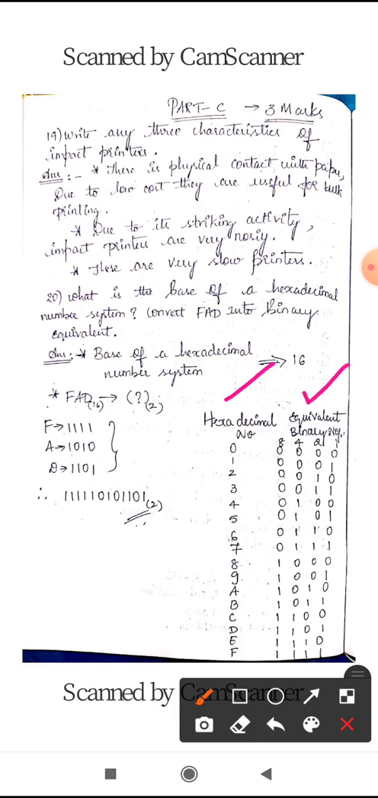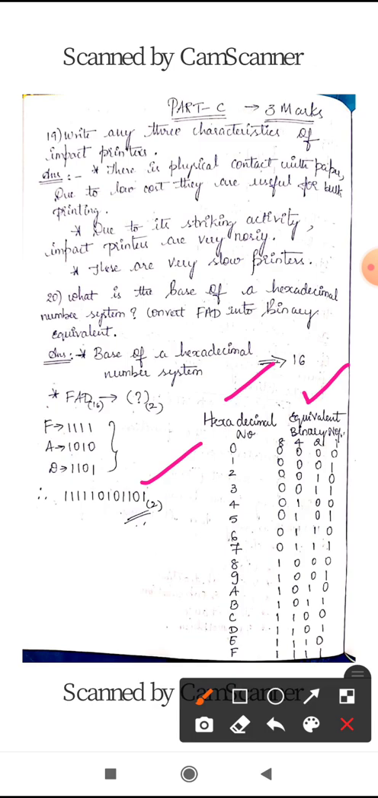Equivalent chart you have to write, and by looking at the question FAD, you have to note down first what is the equivalent number for F, what is the equivalent number for A, and what is the equivalent number for D. And the equivalent numbers for the hexadecimal number, you have to write in a single line. So that gives the answer for conversion from hexadecimal number to binary number.